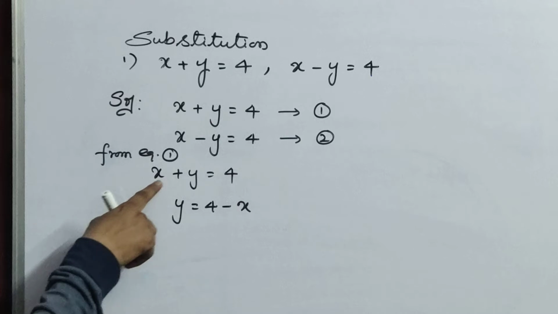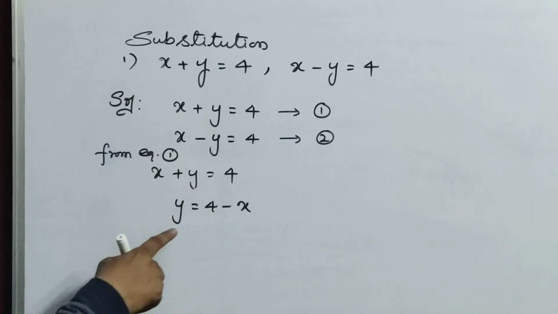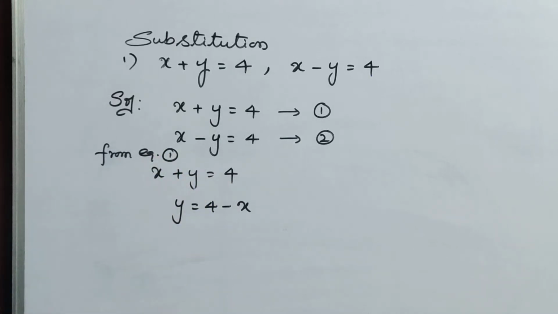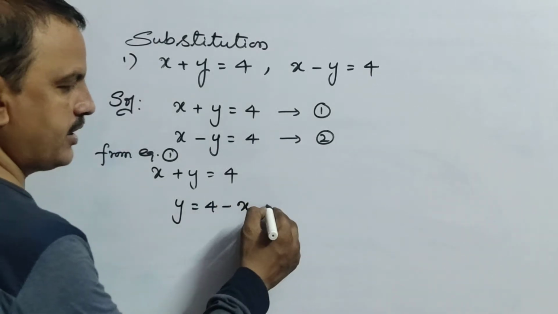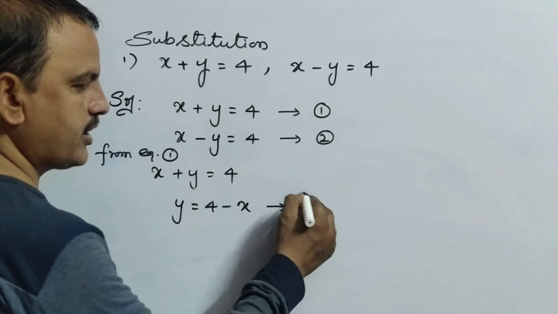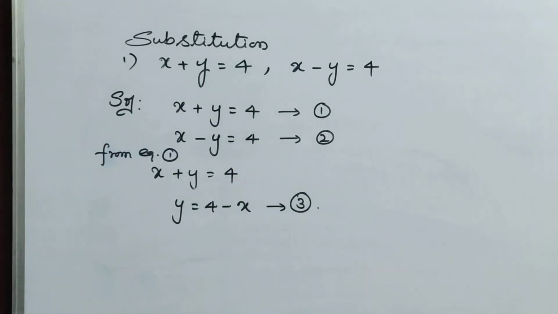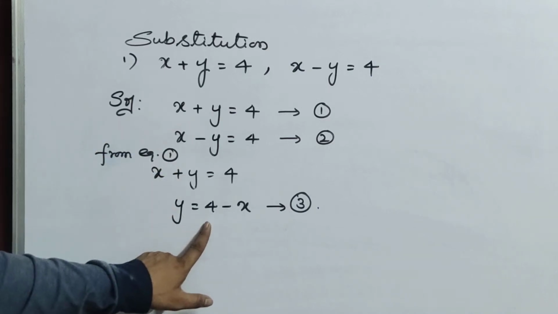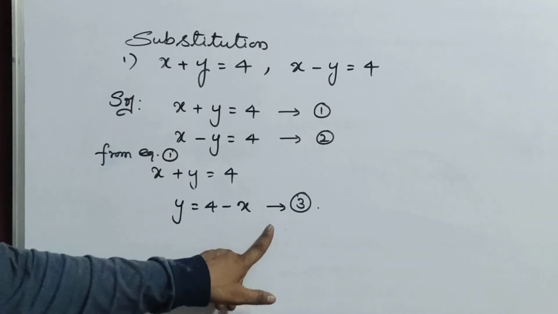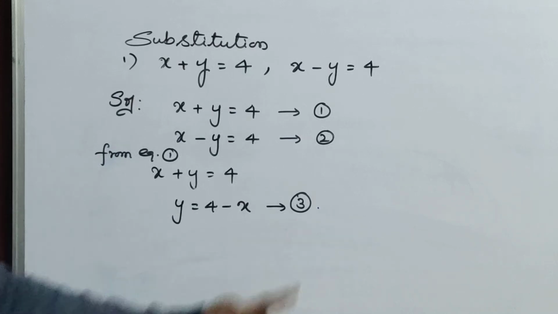So you will write here x plus y equals 4, so y equals 4 minus x. Now you got the y value, y equals 4 minus x. Take this equation as equation 3. That means from equation 1 you got the value of y, that is 4 minus x, so that one you take as equation 3.